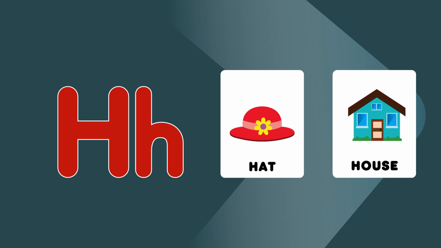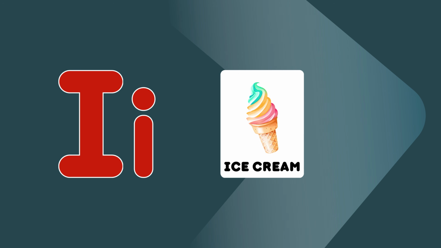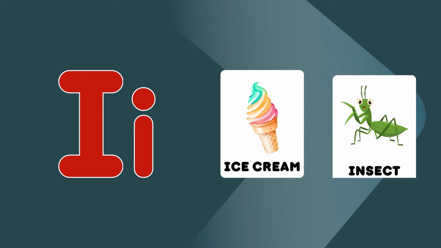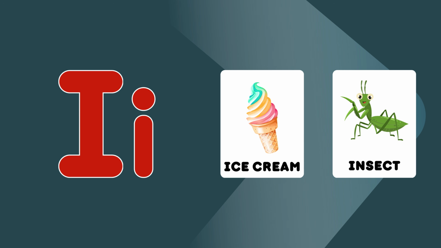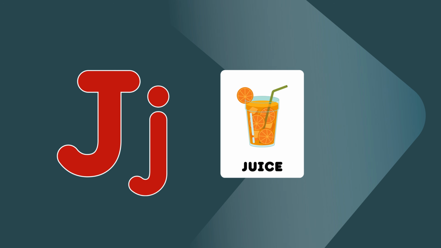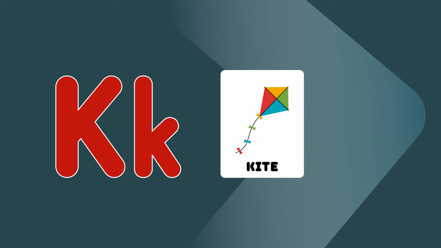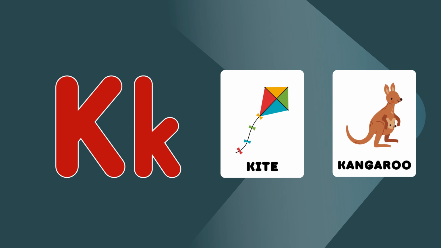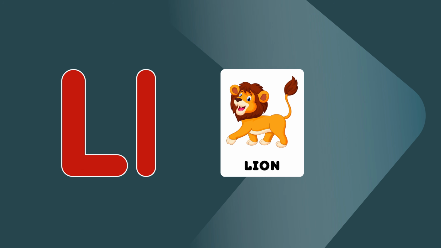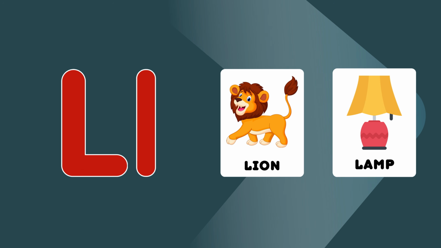Let's sing the alphabet A to Z. Come and sing along with me. I is for ice cream, ice cream. I is for insect, insect. J is for juice, juice. J is for jam, jam. K is for kite, kite. K is for kangaroo, kangaroo. L is for lion, lion. L is for lamp, lamp.